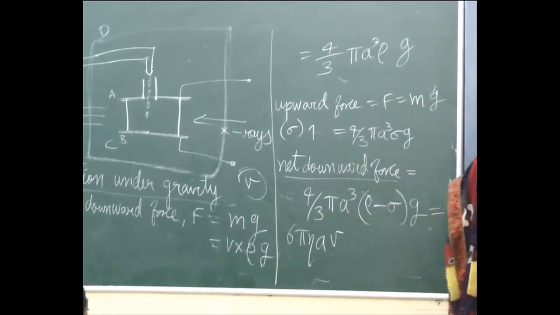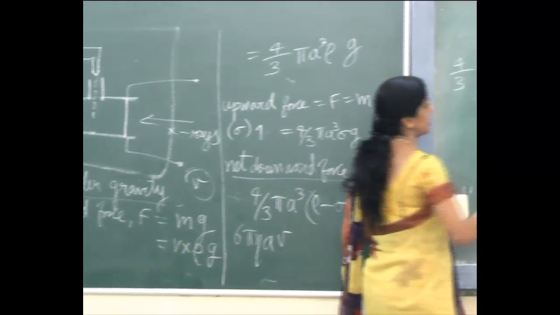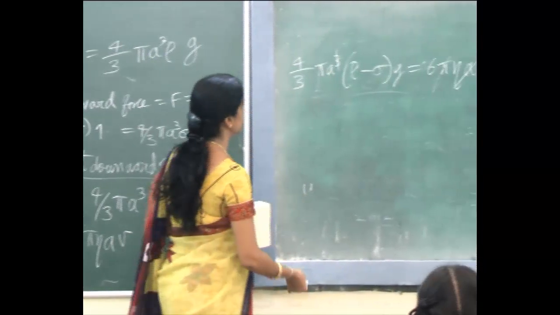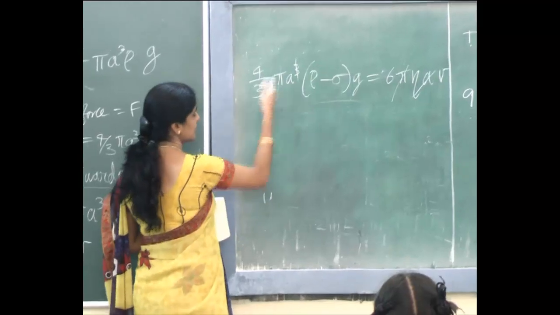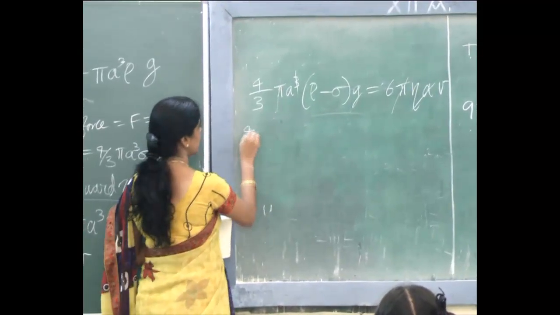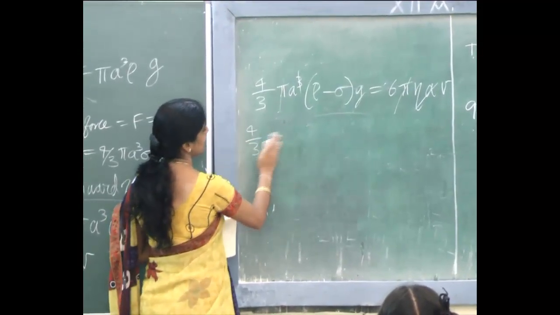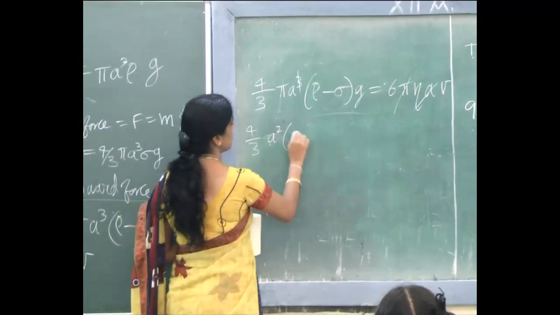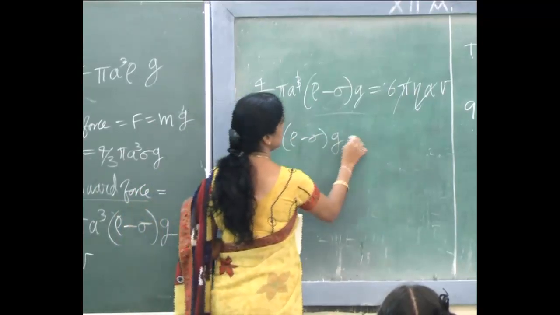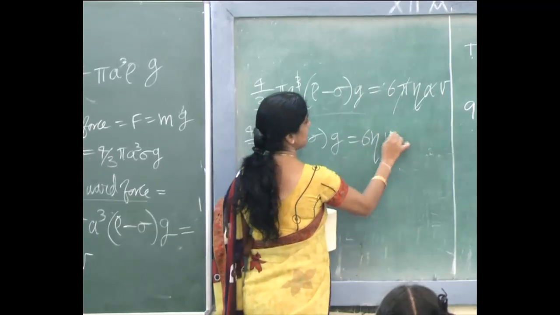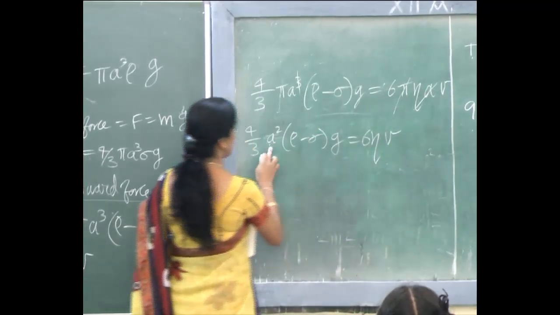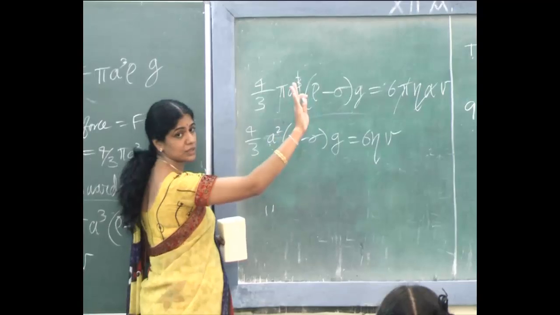Pi, pi, and one a gets cancelled. Then what is the remaining? Let it be. Just write remaining. What are the remaining things? 4 by 3 a square rho minus sigma into g equals 6 eta v. Clear? I want only a square. Take all the things on that side.